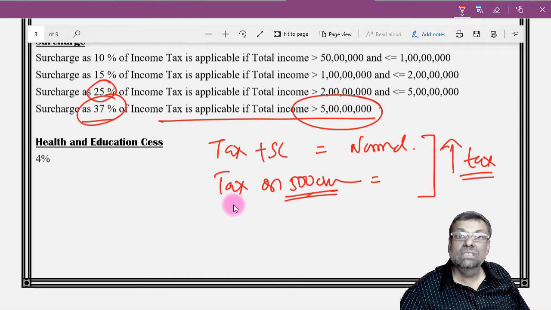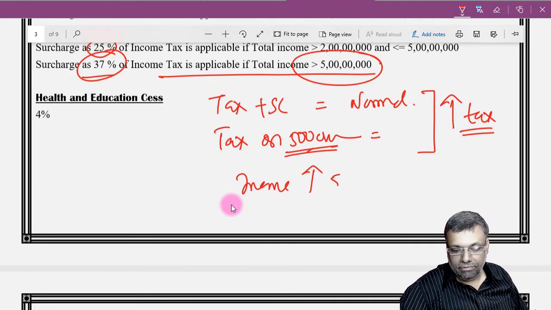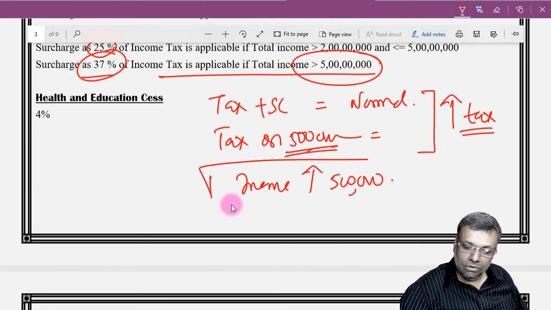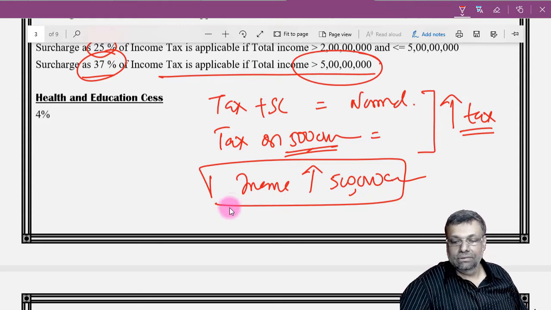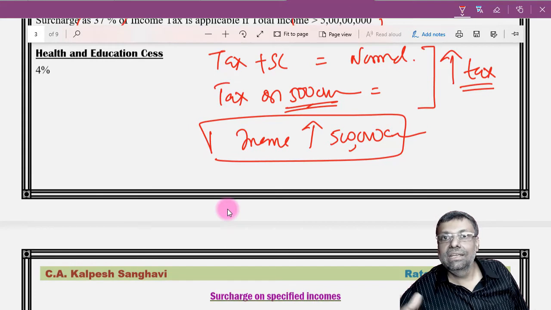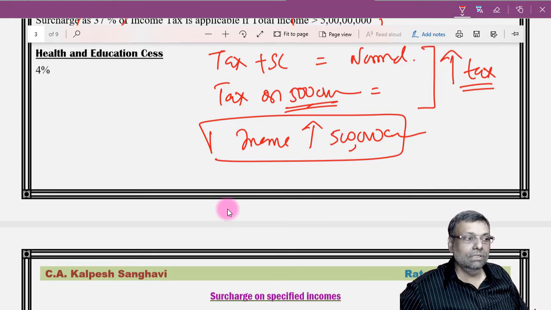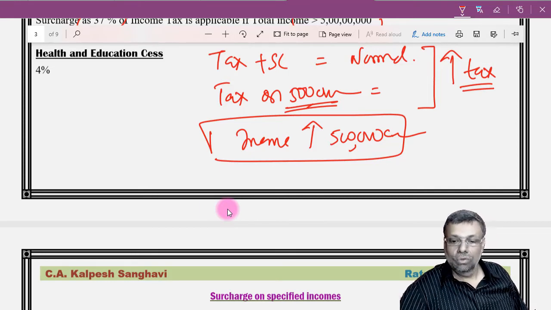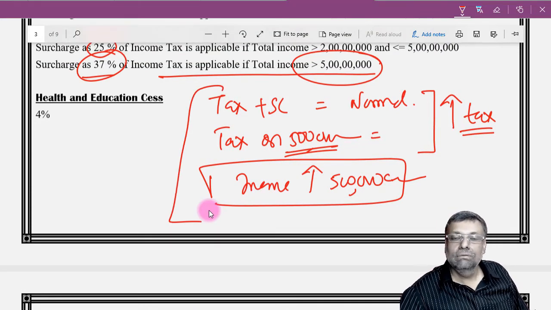Okay. So how much is the net increase in the tax liability? Okay. And how much is the income that you have above 5 crores? Okay. So your increase in tax will be restricted only to the extent of the increase in income which is above 5 crore rupees. Okay. And if there is anything excess, that means you have any excess tax, okay, over and above your income which is above 5 crore rupees, then this excess tax will come as a matter of relief. We call it a marginal relief in this particular situation. That's the only method. So it's a pure calculator work. Okay. And you have to do the calculation appropriately.